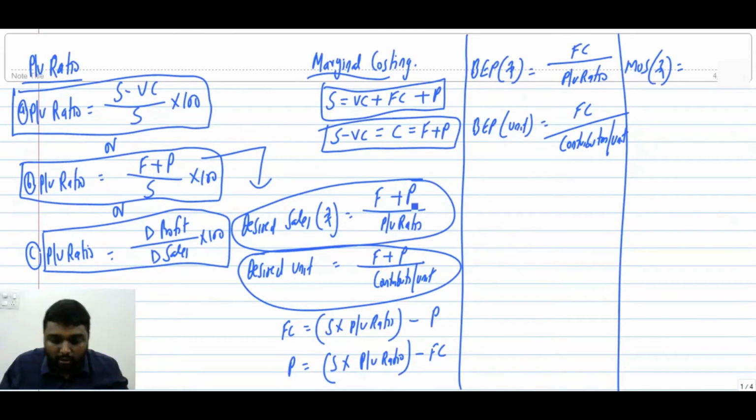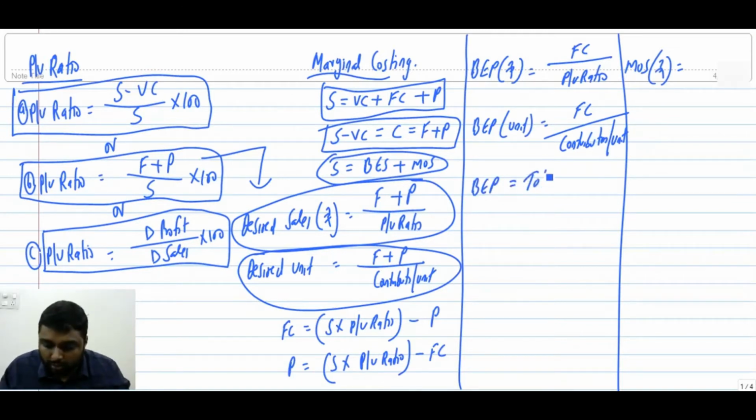Sales is equal to break-even sales plus margin of safety. So we can get here also break-even point equal to total sales minus margin of safety.